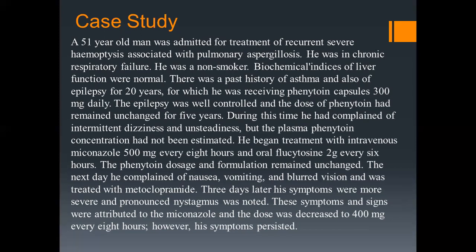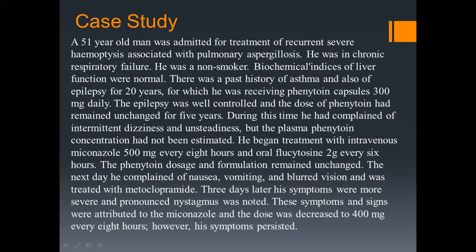He began treatment with intravenous miconazole 500 mg every 8 hours and oral flucytosine 2 g every 6 hours. The phenytoin dosage and formulation remained unchanged. The next day, he complained of nausea, vomiting, and blurred vision.